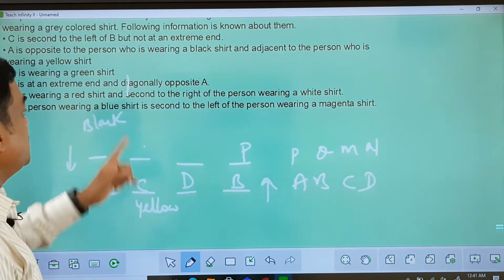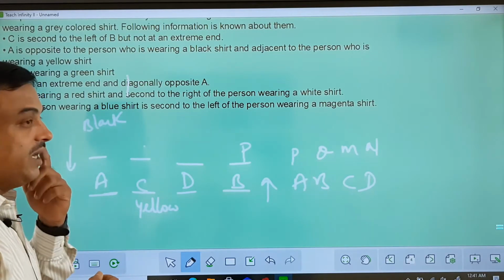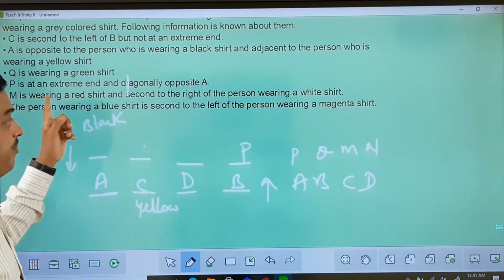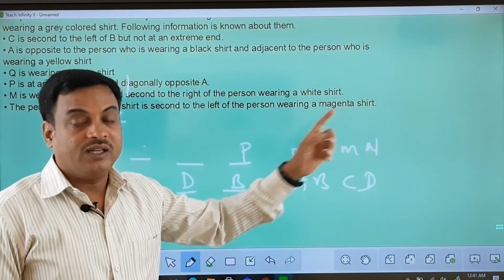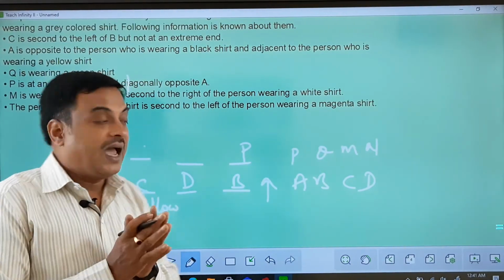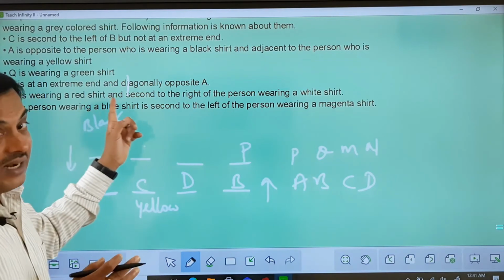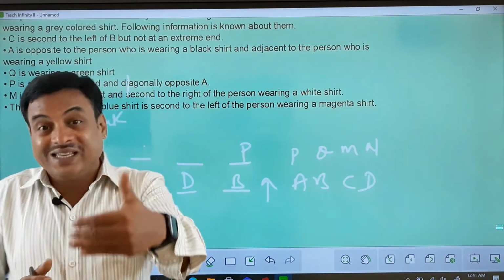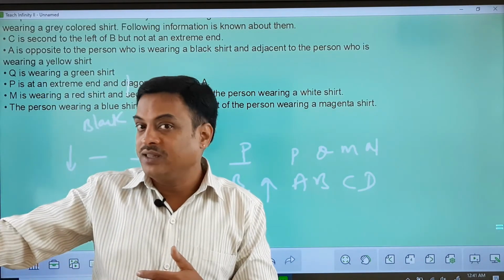M is wearing red colored shirt and second to the right of the person wearing white colored shirt. Second right, please understand, M and the other person both belong to the same row. And since M is wearing red colored shirt on the second right, now please understand, if I am facing south, second right would be falling on this side.